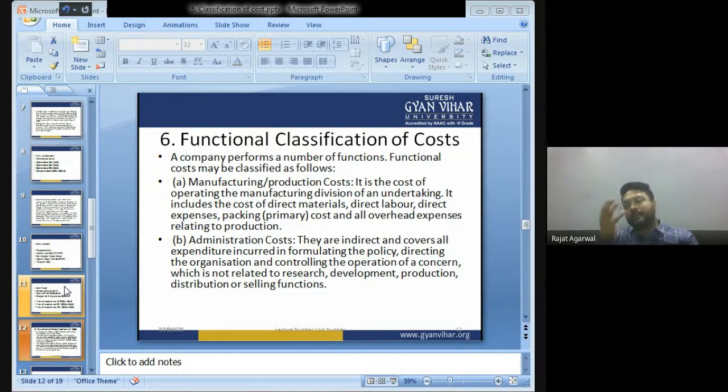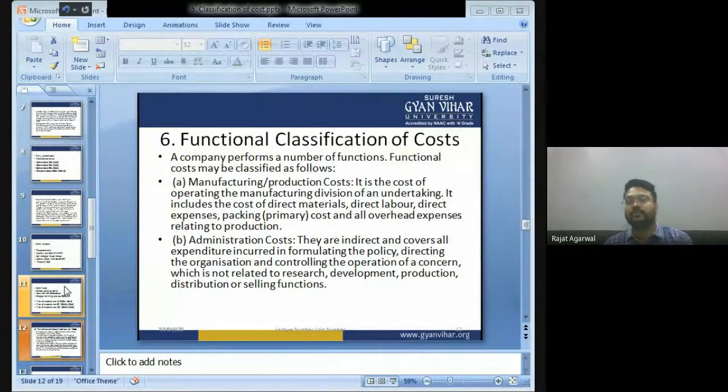Bachcho, the manufacturing or production work happens in the factory, not in the office. Like this iPhone has a factory somewhere and an office somewhere else. In the office, they do not do the manufacturing work. Manufacturing work happens in the factory. So whatever expenses are incurred in manufacturing, in production, or in the factory is known as manufacturing or production cost.